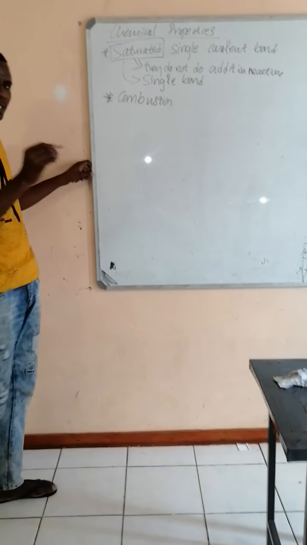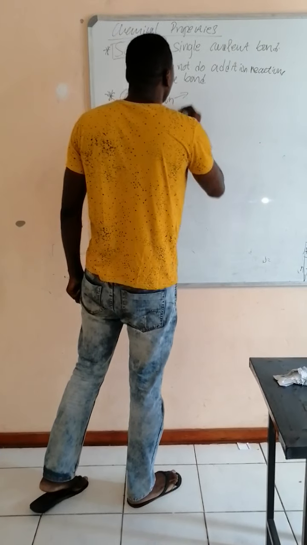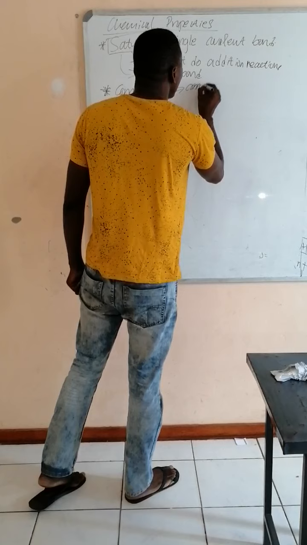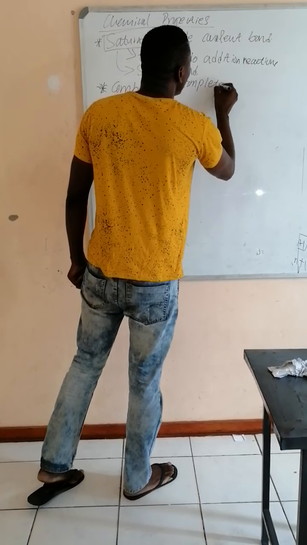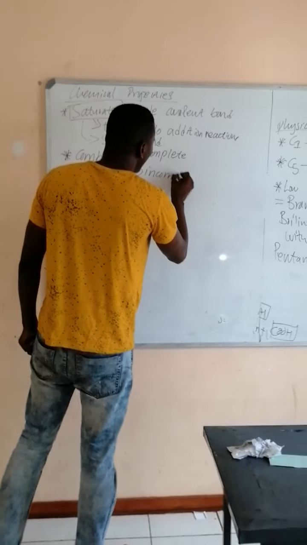Now, in combustion reaction, we have two types of reaction there. We have what you call a complete combustion and incomplete combustion.